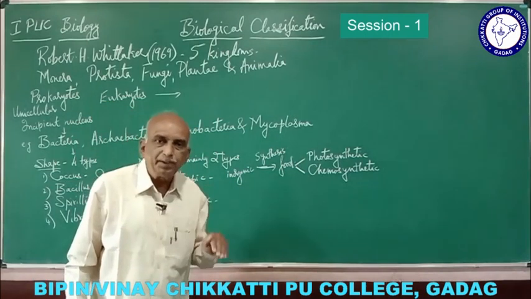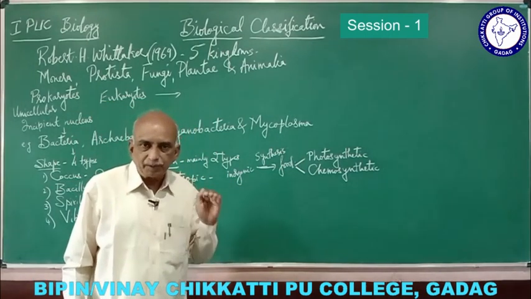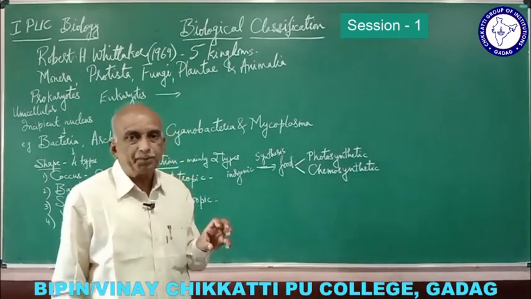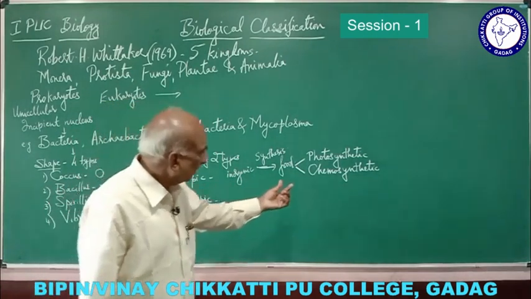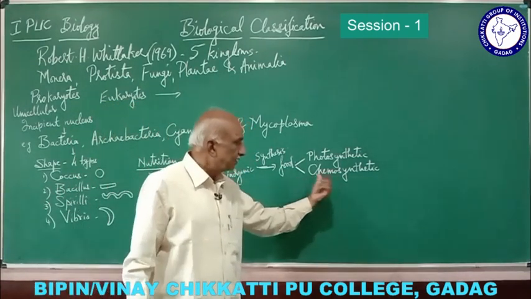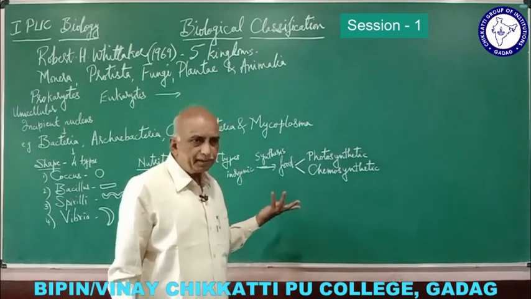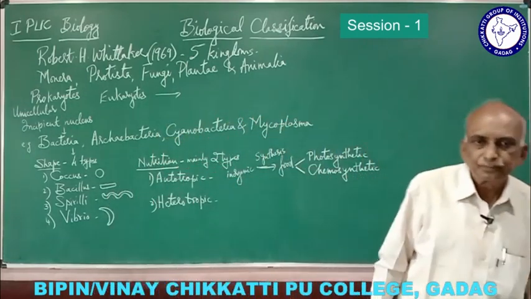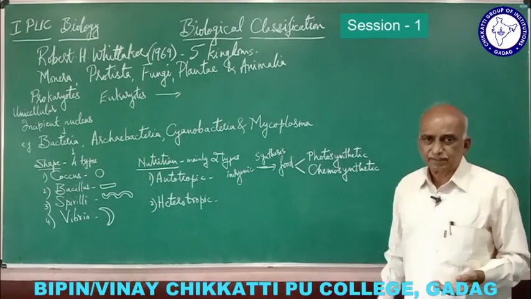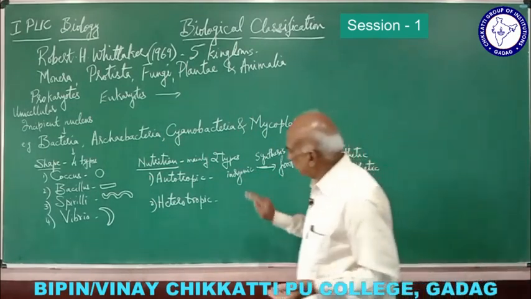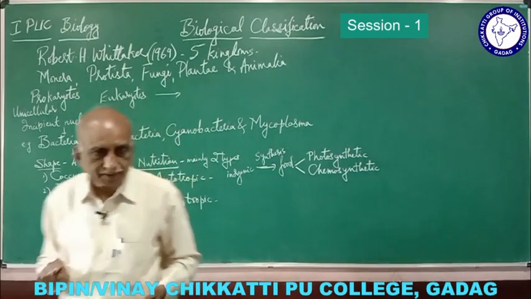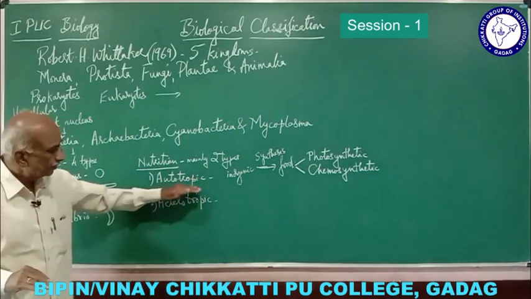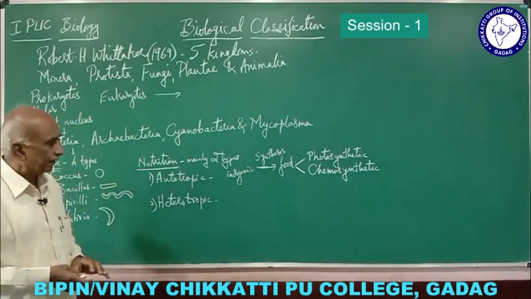So they are involved in the oxidation process of converting one form of chemical compound into another form, and thus they are called chemosynthetic bacteria. So they obtain their nutrition from these inorganic substances, and they are called autotrophic bacteria.